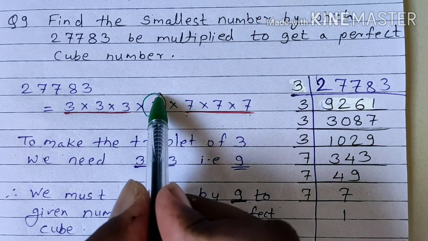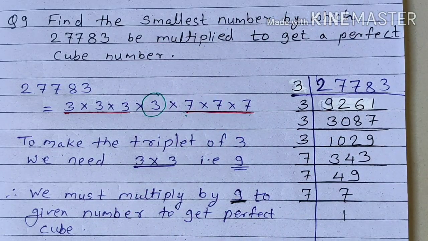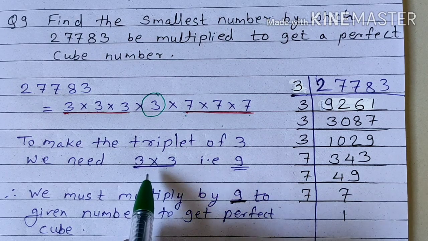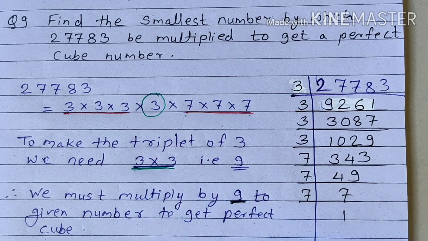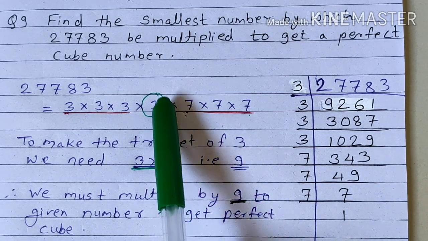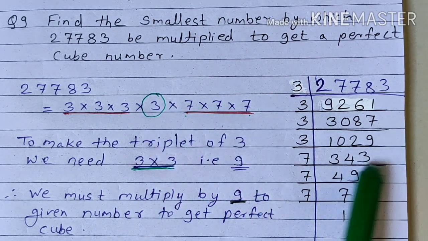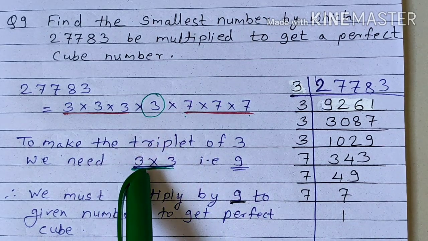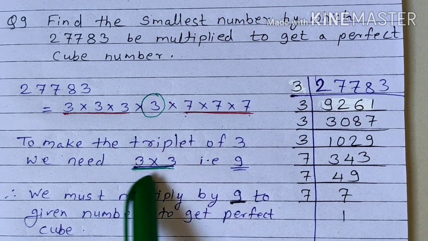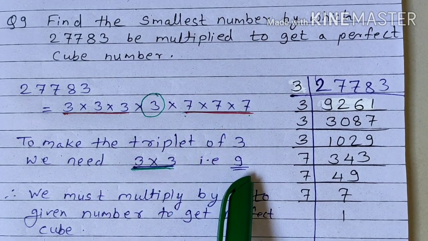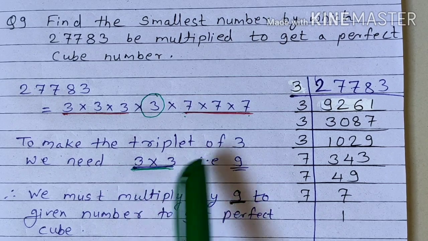Now one 3 doesn't have the triplet. So how many 3s are required to get the triplet completed? 2 3s are required to complete one triplet. Understood? So therefore, we should multiply by 3 two times. 3 into 3 means 9.